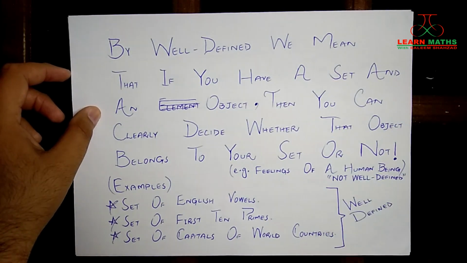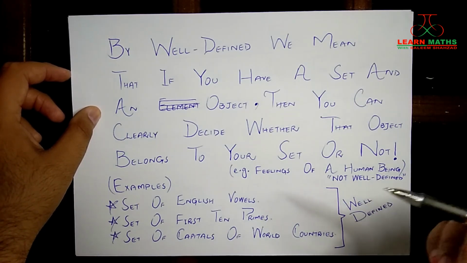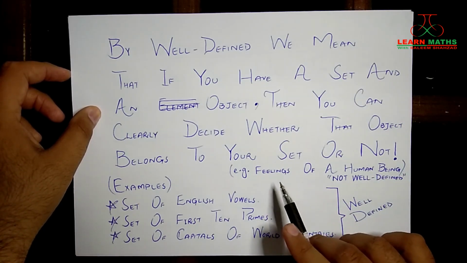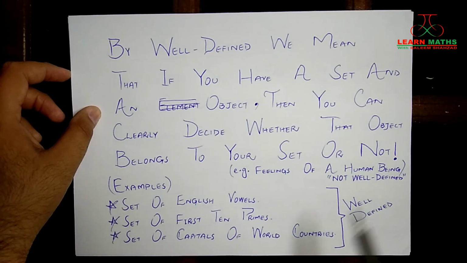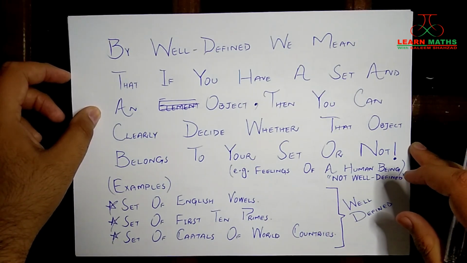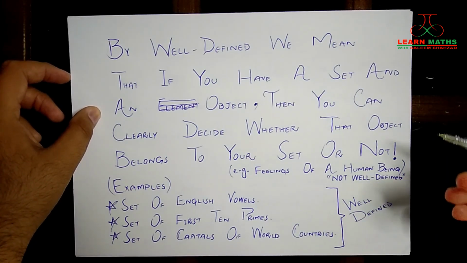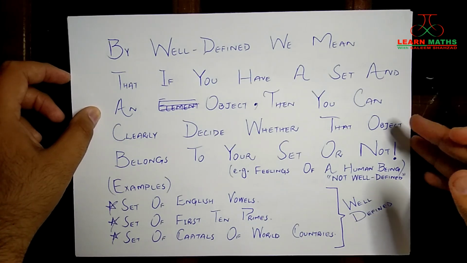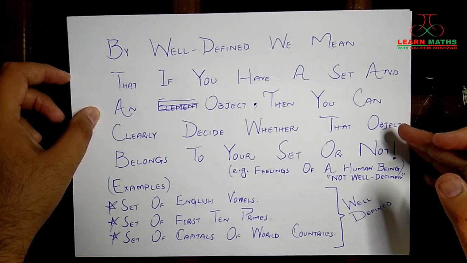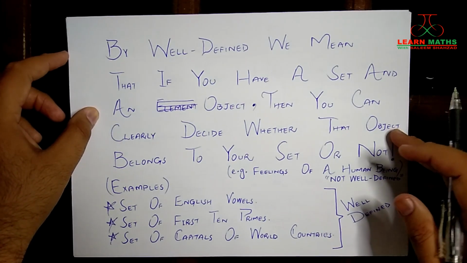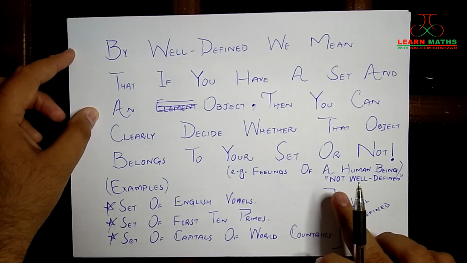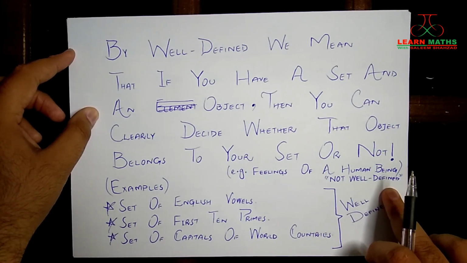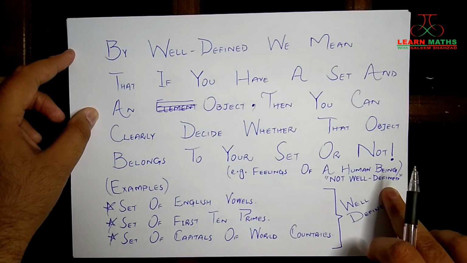Okay, and then there are some sets which are not well defined. For example, feelings of a human being. If you are taking a set of feelings, just like the set of my feelings, you cannot decide what feeling I am going through right now. Okay, so this set is not well defined. I hope the idea is clear to you.